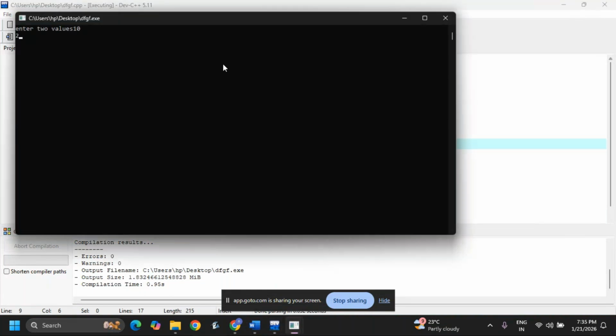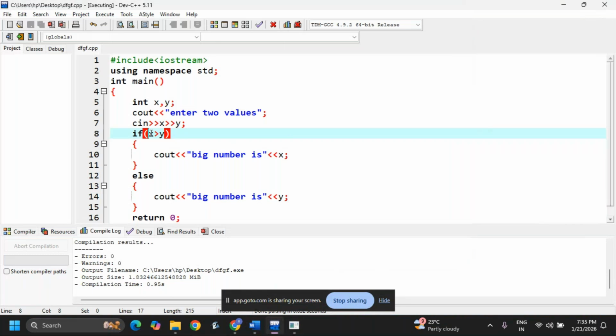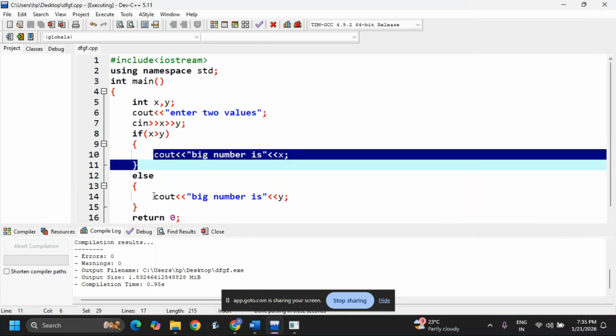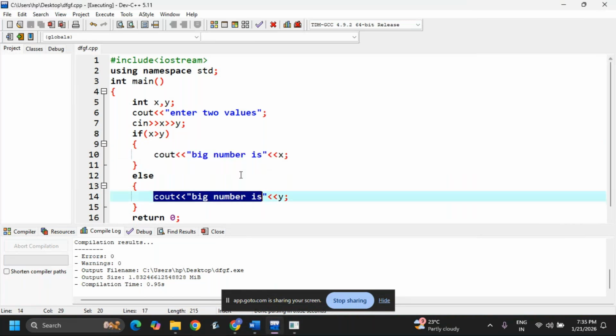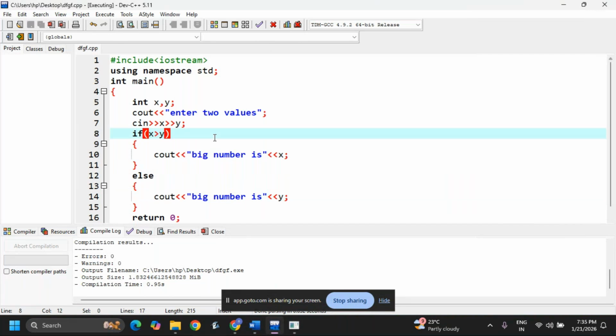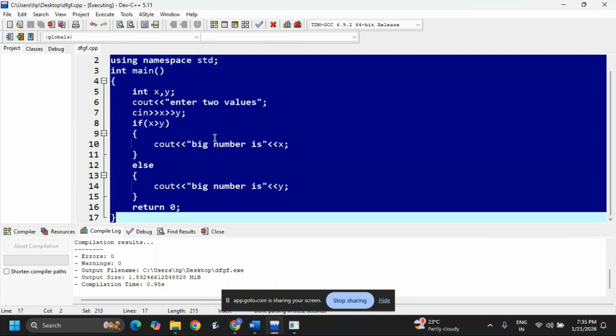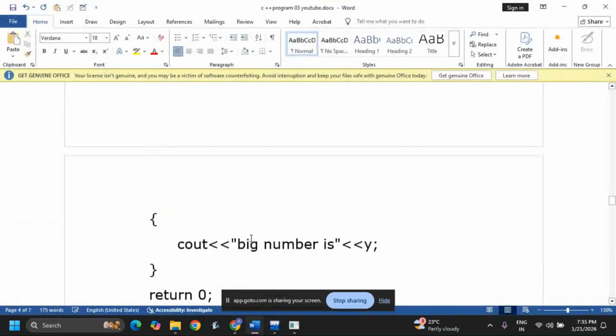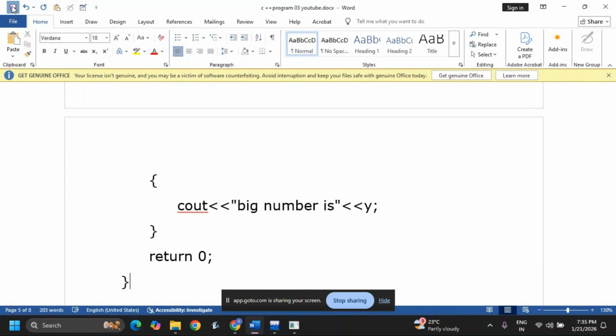Now 10, 20. See, now the false condition also comes, because 10 greater than y is false. The condition is false, so it will not execute this; it is going to execute this part. Okay, this is the program for using if else. Now I am copying this. Okay, next.